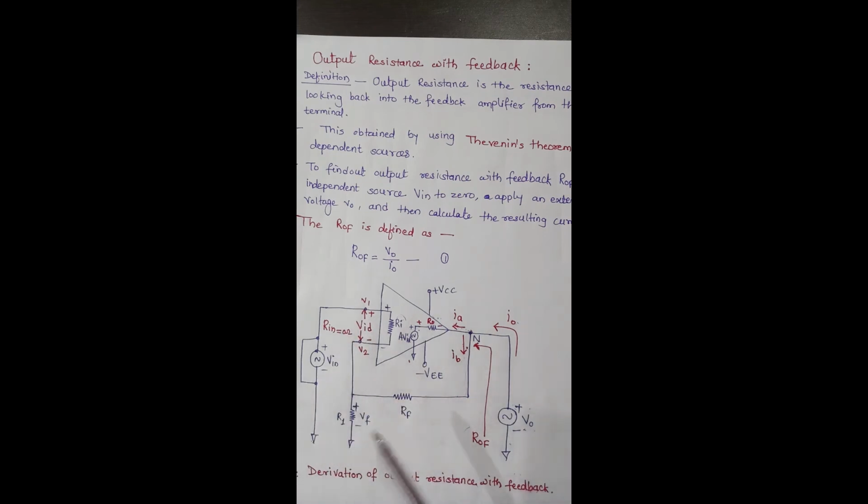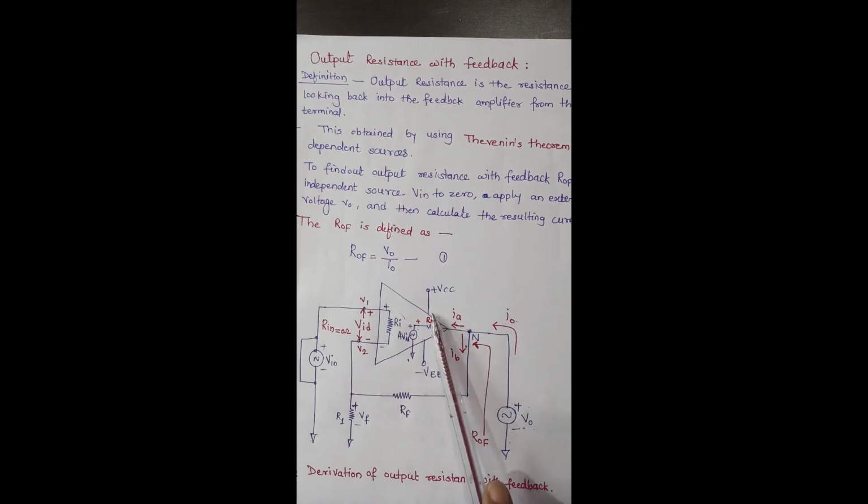These two currents are flowing, this resistance is minimum, and current IB will flow through R1 plus RF, which is in parallel with RI. RI is very large, about 2 mega ohm. So IB is the minimum current and IA is the maximum current.